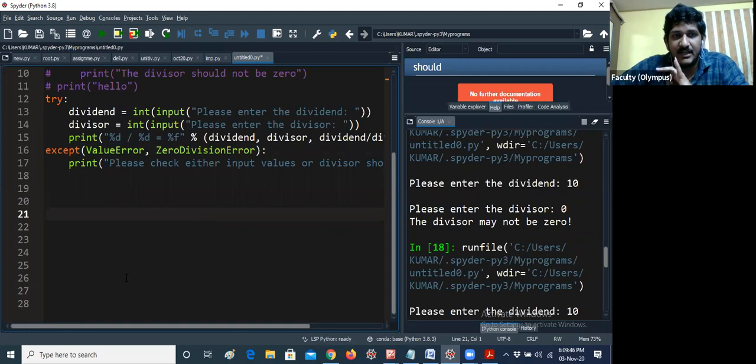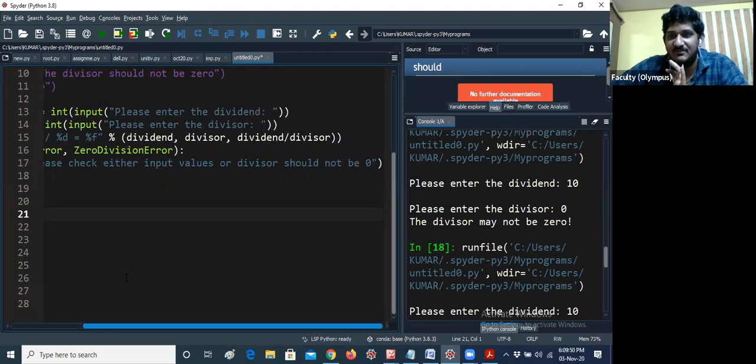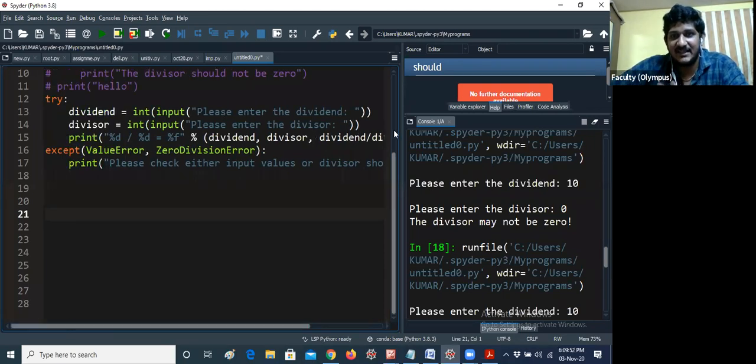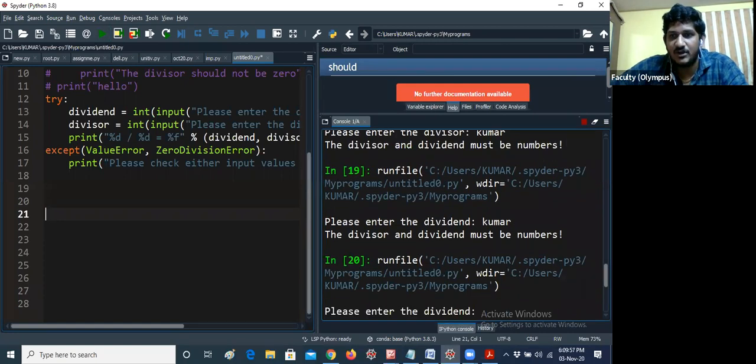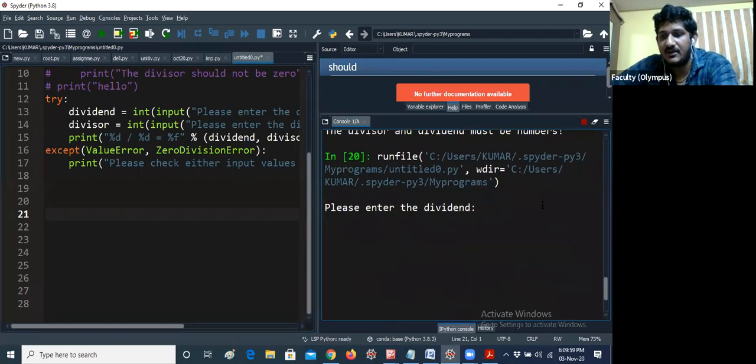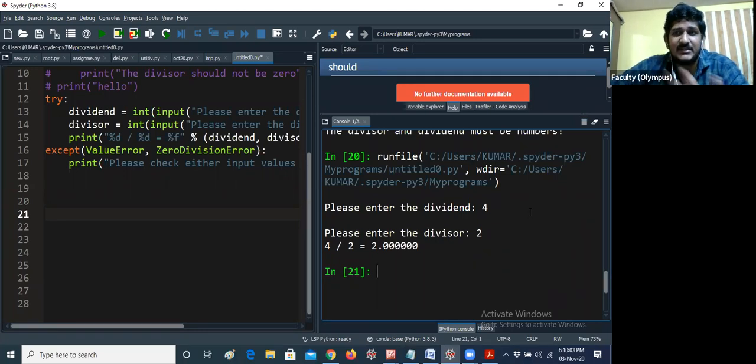Print, please check either input values or divisor should not be 0. So you can add the message like that. You can add only one except statement. Let me run the code now. If I'm giving 4 and 2, 4 by 2 is 2.00. Obviously the program is executing fine.